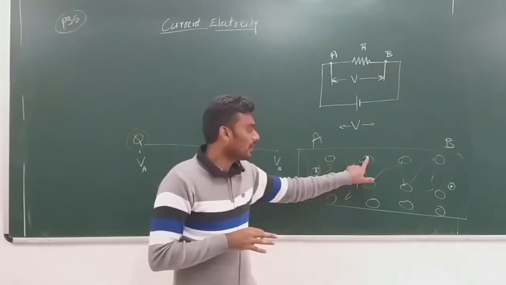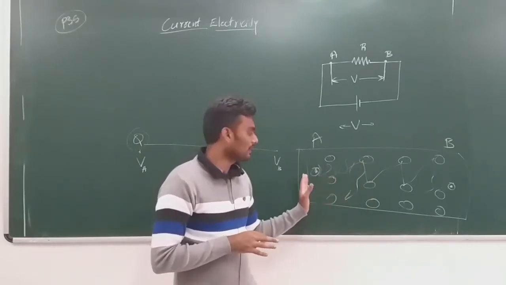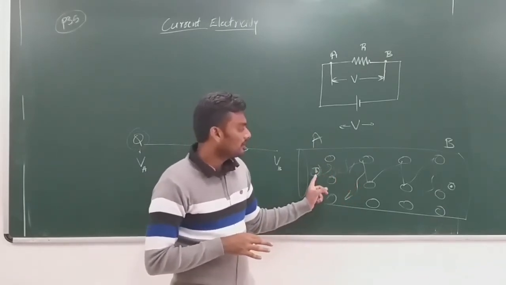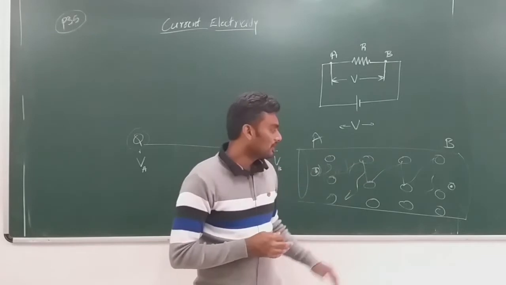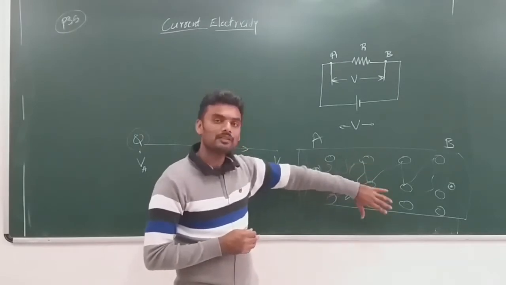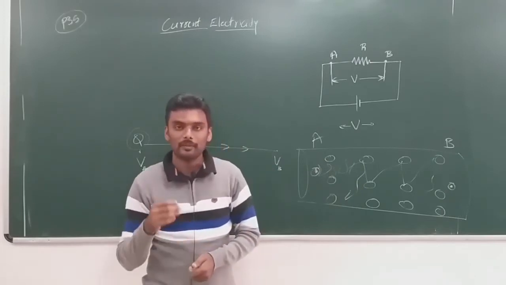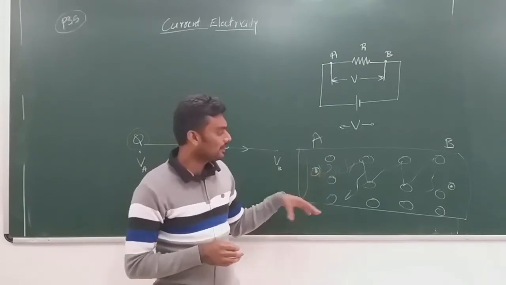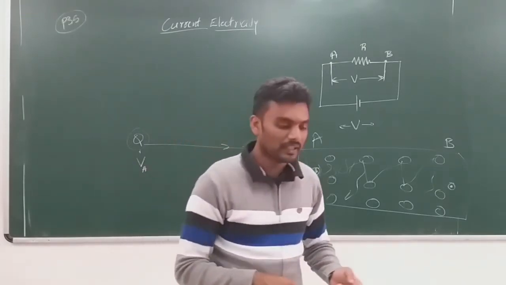Why is the vibration happening more vigorously in the ions? Because the free electrons inside the conductor are drifting with constant velocity, and the loss of potential energy, instead of converting into kinetic energy, is shared with the ions, and hence the ions gain that energy and start to vibrate, and hence the entire conductor heats up. So this is the heating effect of electric current, and the rate at which it heats up is itself the power dissipation of the given electrical conductor.